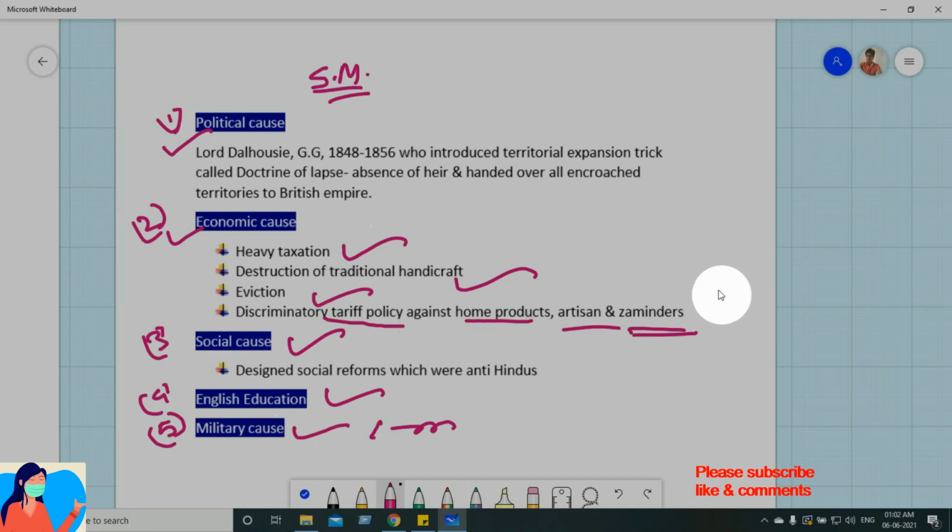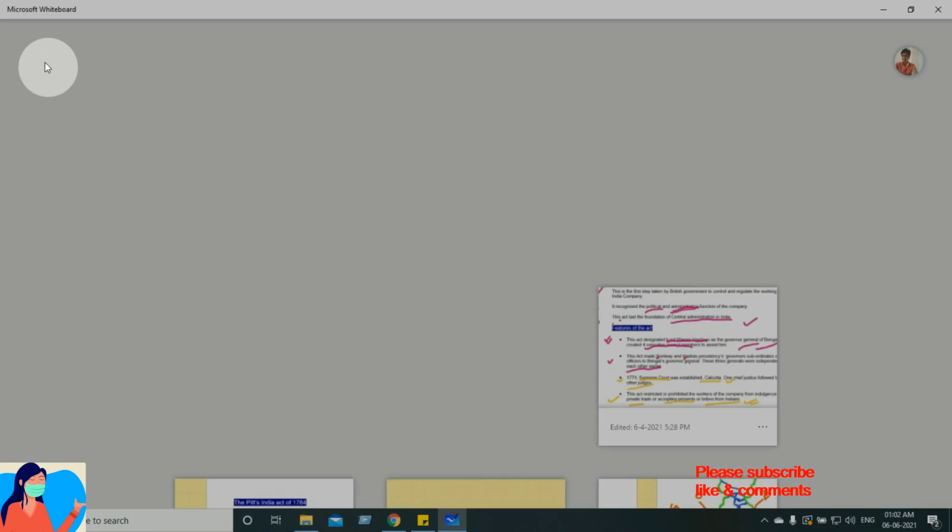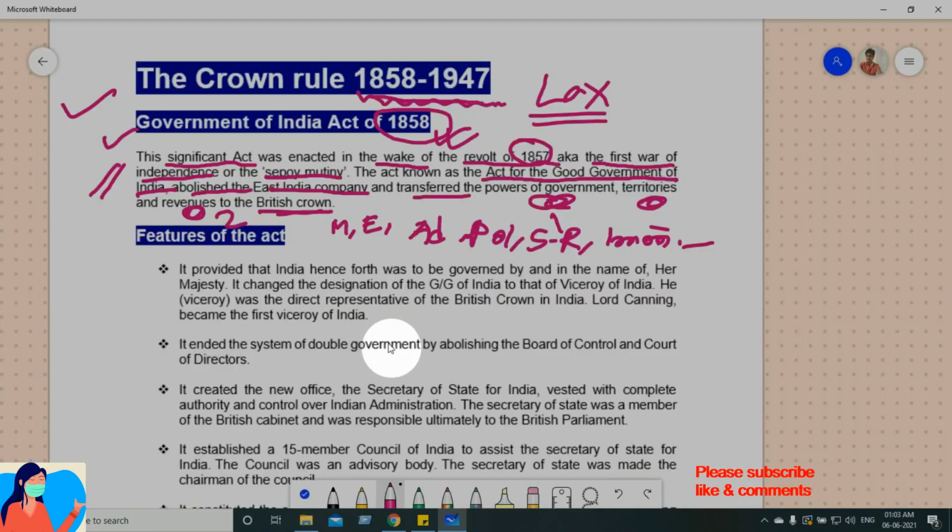So, okay. These are the things we talked about in our previous classes. The Sepoy Mutiny we discussed, okay. So this Government of India Act 1858, this is the aftermath, okay, aftermath of the revolt